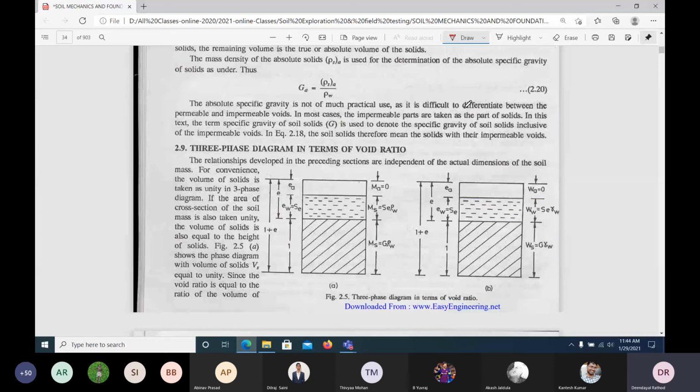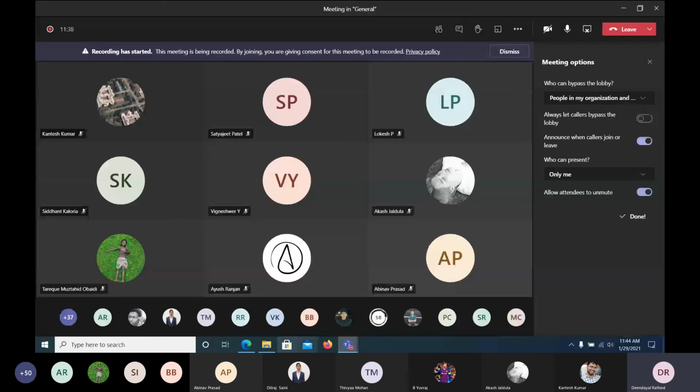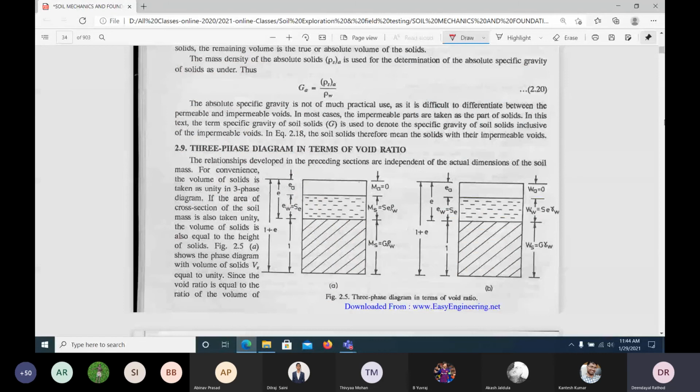Now we'll see some more definitions. Look carefully. Again, we will derive some equations: the three-phase diagram in terms of void ratio. So in terms of void ratio, we will derive it.